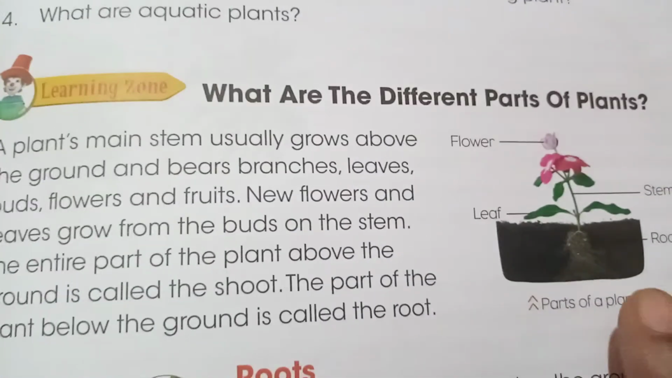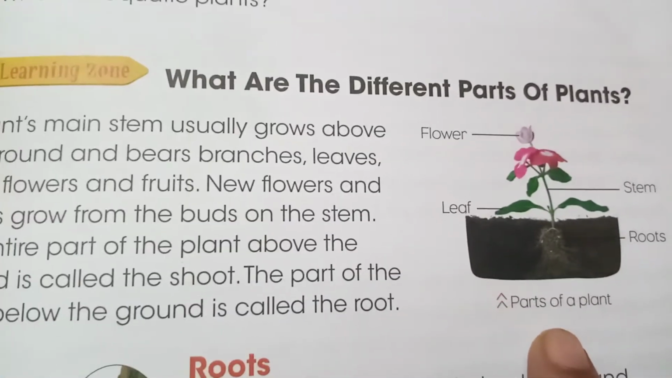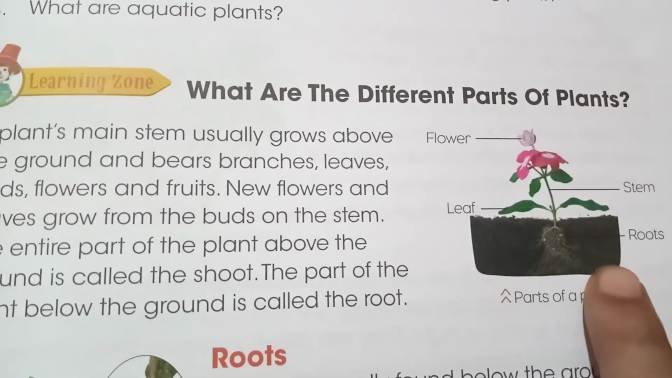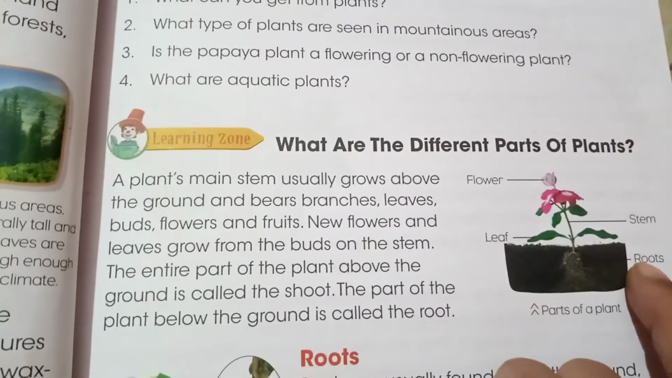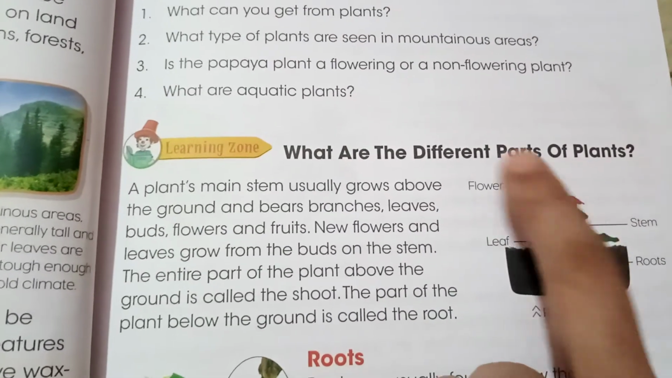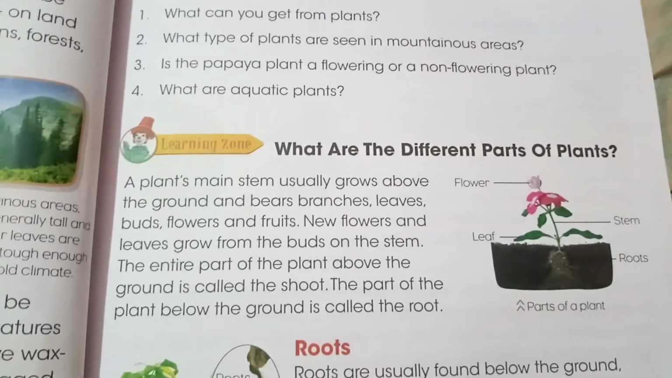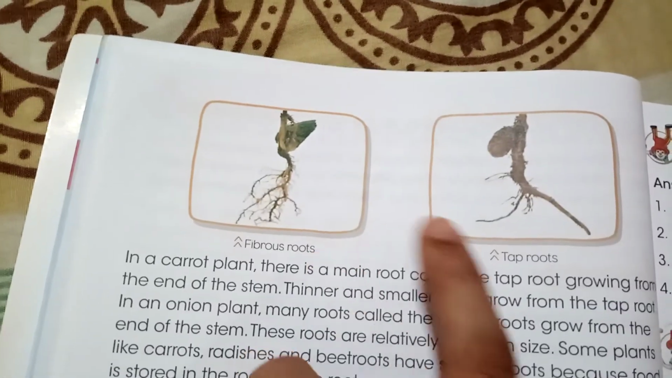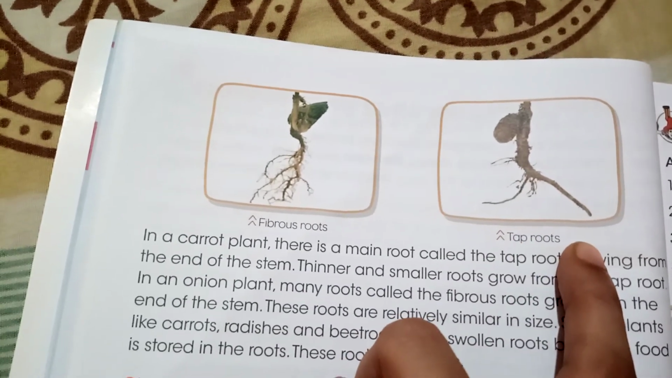Then I gave the homework to draw the plant. I have sent the picture in the WhatsApp group. Not this picture, the plant, a good plant, a big picture. You will write the names of the parts separately in the copy, the 6 main parts of the plant. Then I asked you to draw the fibrous root and taproot in your copy on a blank page.